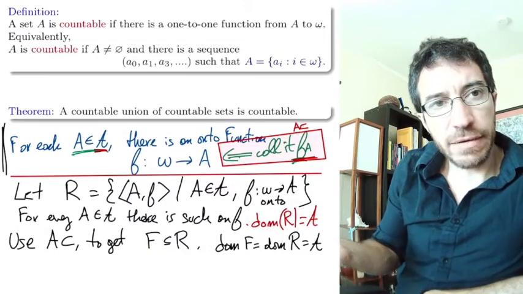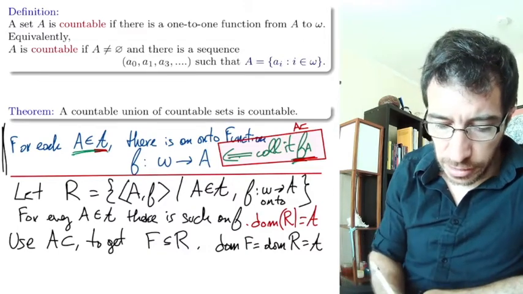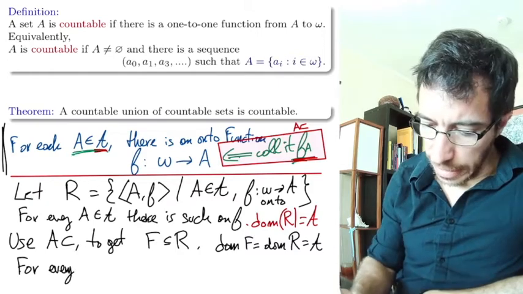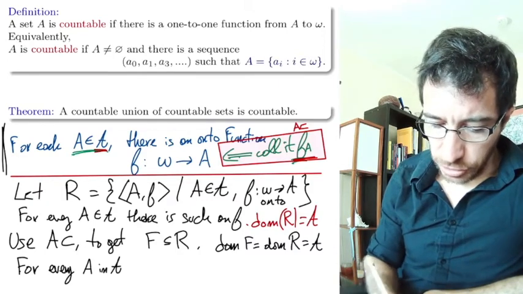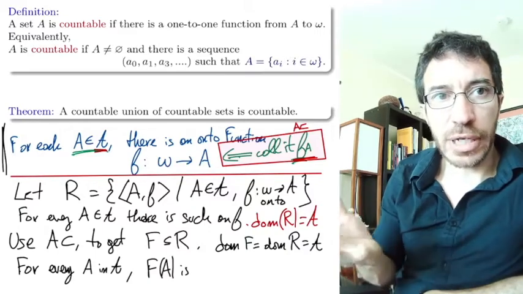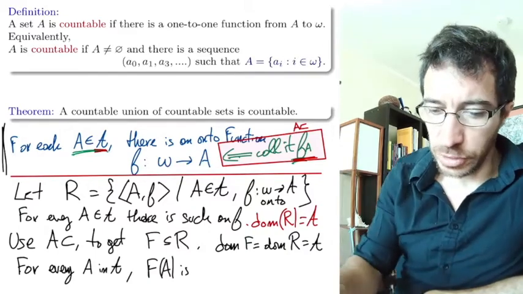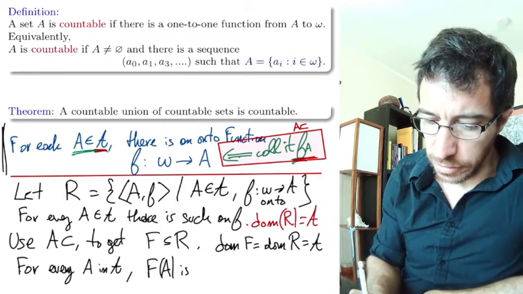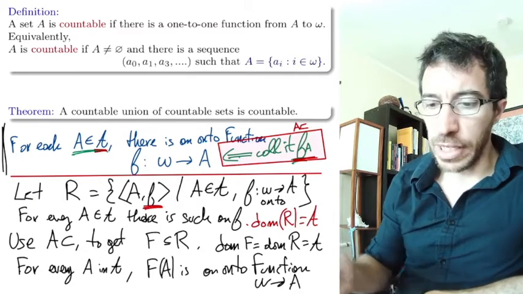Because its domain is everything and f is a subset of the relation, we have that for every set A in the collection, this function applied at A is going to output what? It's going to output an onto function, right? It's going to output this guy. Okay, so that's what it does.